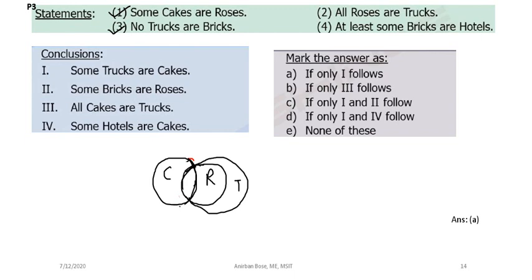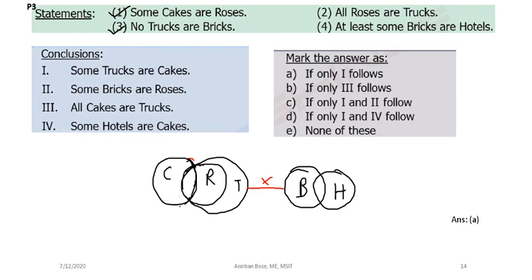So these two are disjoint sets. No trucks are bricks. Let us draw bricks here, and it is known that no trucks are bricks. What is the final statement? At least some bricks are hotels. So draw the bare minimum condition that some bricks are hotels. Say H is the hotel. So this is the bare minimum Venn diagram.